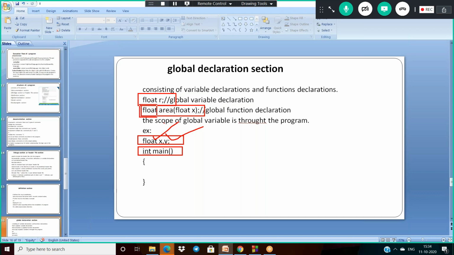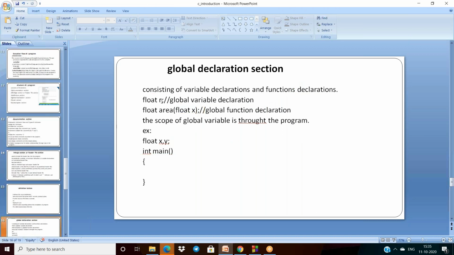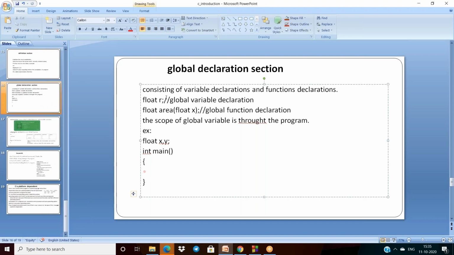Here the return type is float, the name of the function is area, and it has some argument. It is a global function, and we can access this throughout the program. That is the advantage here. I will give the difference between local and global variables with the concept of storage classes.